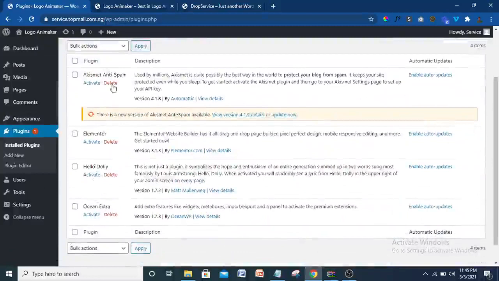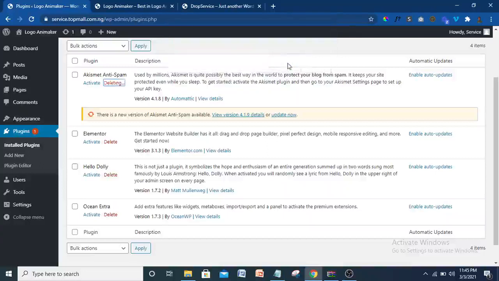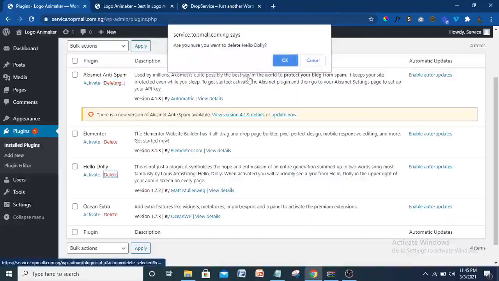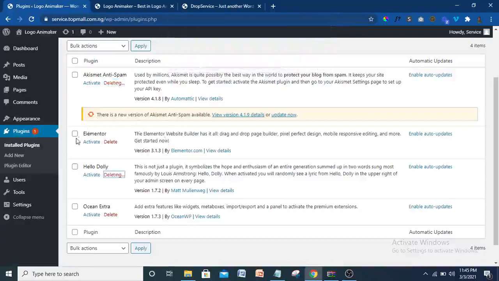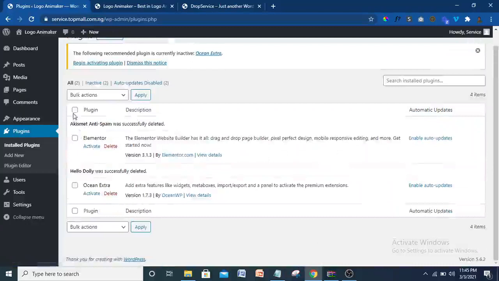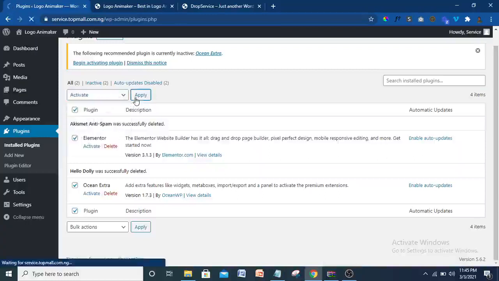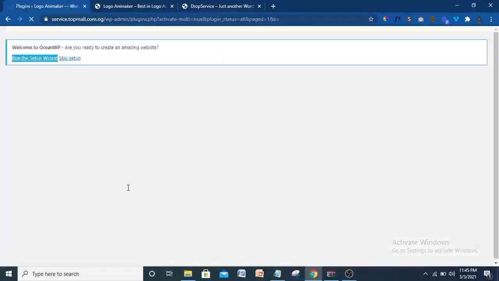So I'm going to delete this. I don't need this, so I'm going to delete it. The last plugin that we need, we'll install later on during the video, not now. So I'm going to delete that and also delete this one too. Okay, so I'm going to install those, Elementor and Ocean Extra. That's the only two plugins that are needed. So I'm going to install them together. I'll click on plugin up here. The bulk action is going to be activate, and click on apply. Okay, so that is going to automatically install the two.